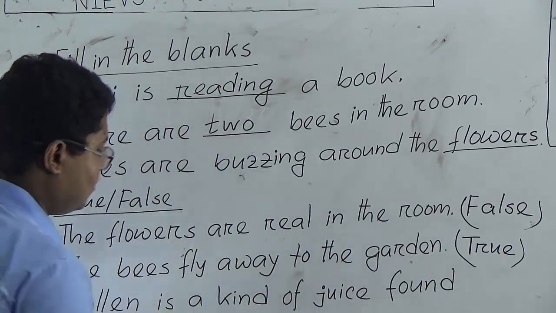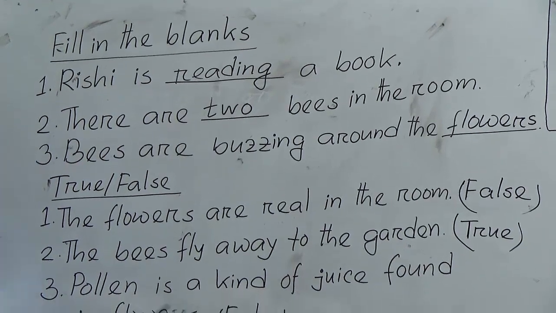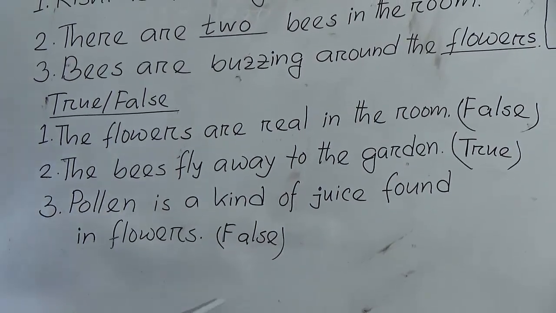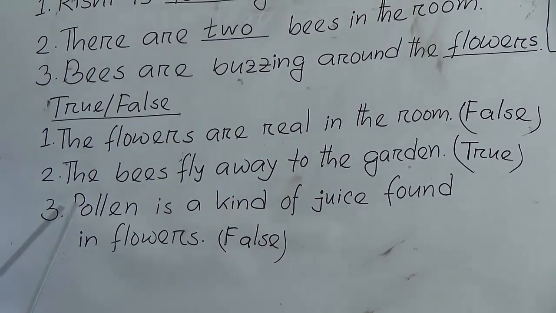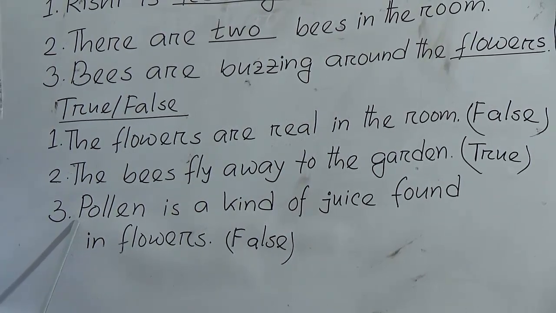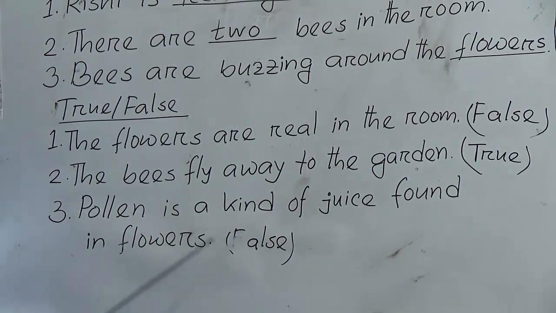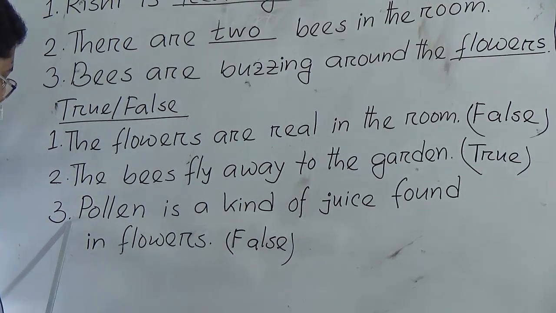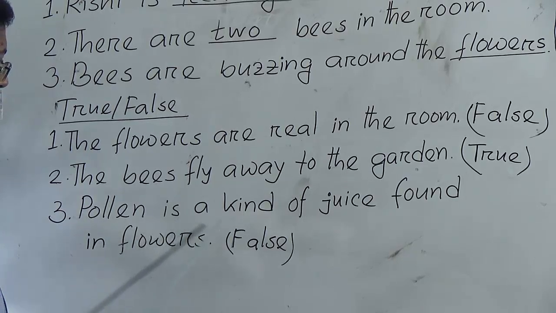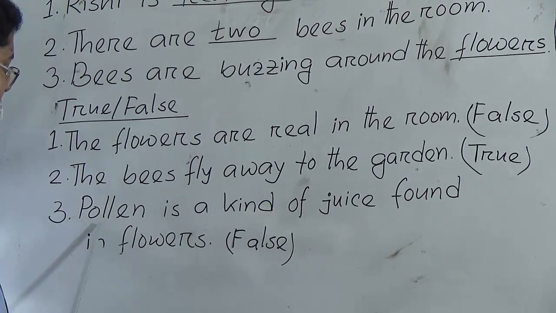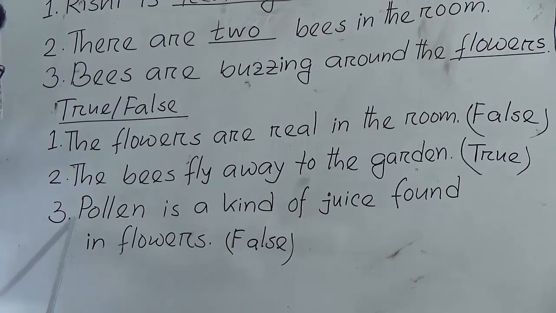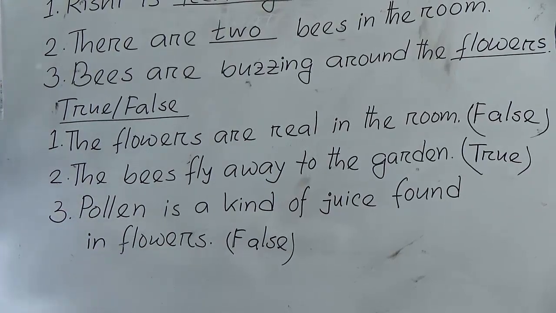This is true. Pollen is a kind of juice found in flowers. This is false because nectar is a kind of juice found in flowers, and pollen is a kind of powder, not juice.